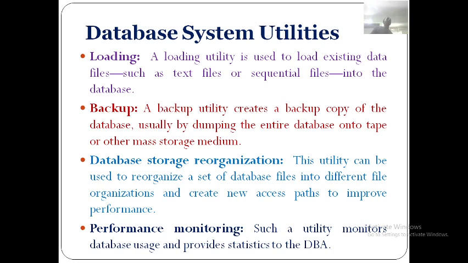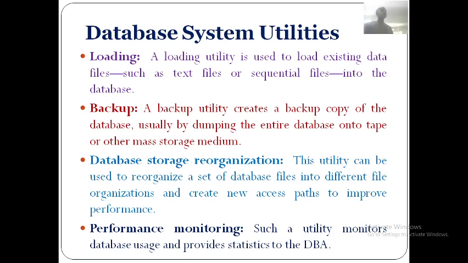Who is the DBA? Database administrator. He can monitor the performance, how it is performing. If the database is full or slower, then that information is also given to the DBA. So these are the four database system utilities: loading, backup, database storage reorganization, and performance monitoring. These are the four utilities of the database system.